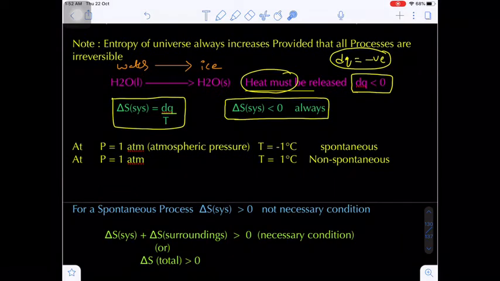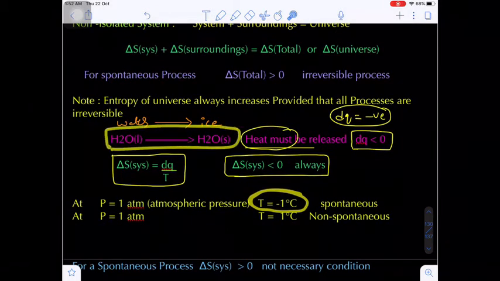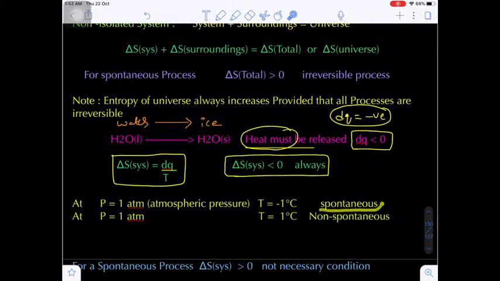Now, let's suppose I am taking minus 1 degree Celsius temperature. Do you know at minus 1 degree centigrade, this reaction is spontaneous or not? Yes, water freezes to give ice. This is a spontaneous phenomenon.